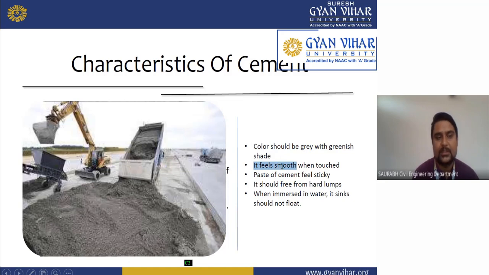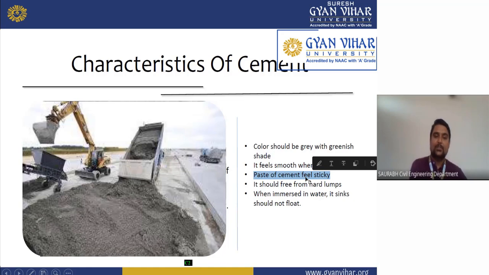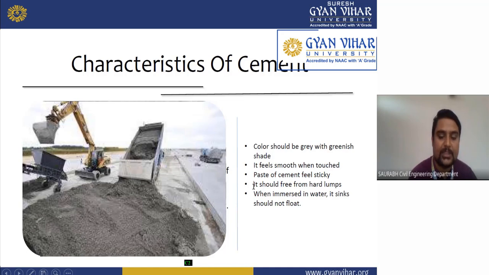It should feel smooth when you touch it. When you take cement in your hand or touch it, it should feel smooth. The paste of cement should feel sticky, as you can see here. The fourth one is that it should be free from hard lumps. There should not be any lumps which will create problems during plastering and during the mixing of concrete. That's why it should be free from lumps.